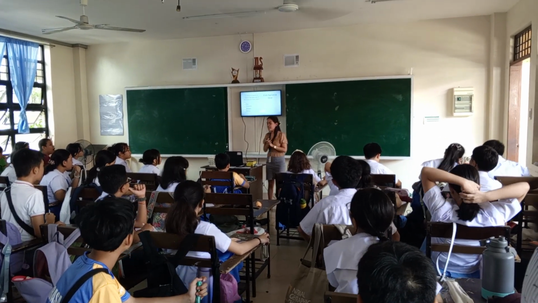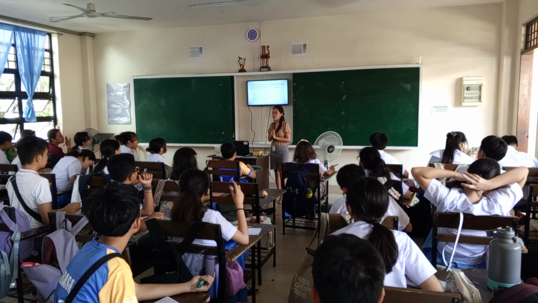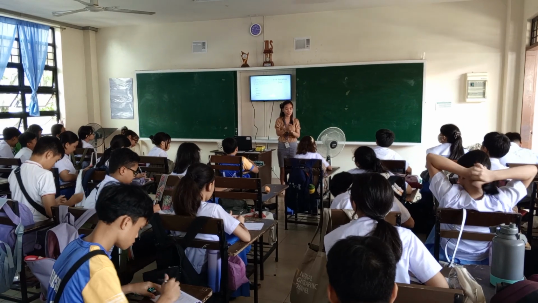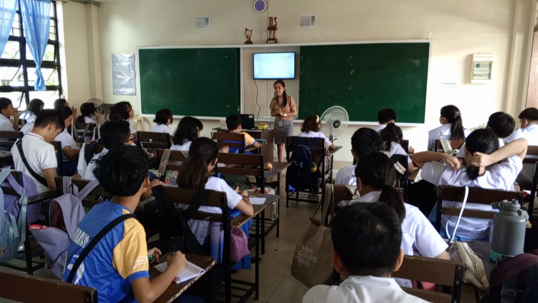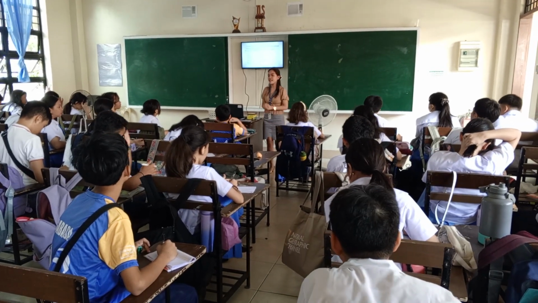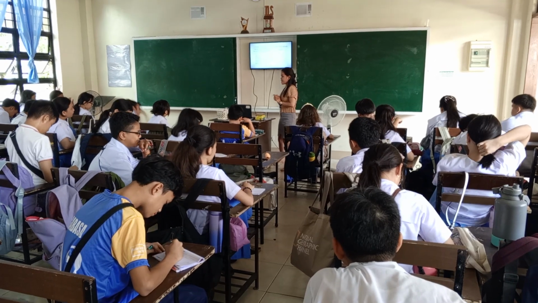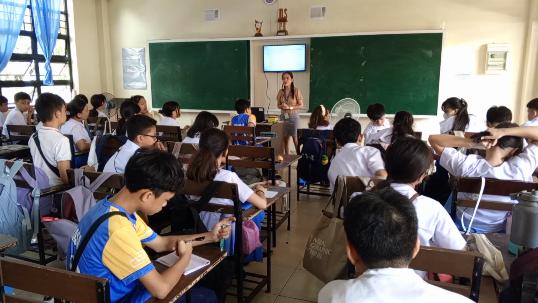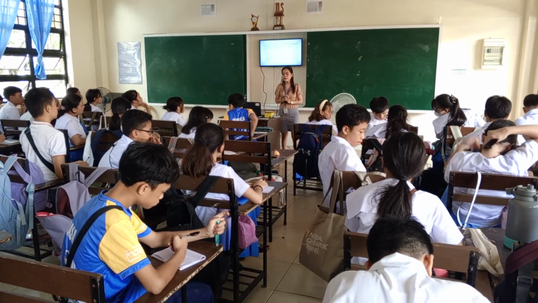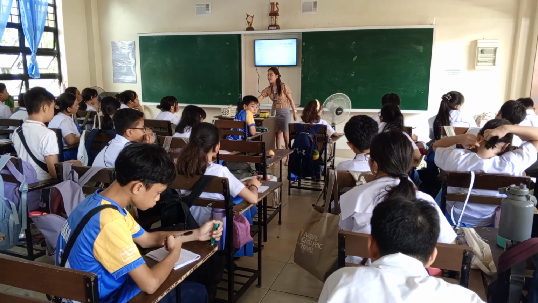For number 3, what is a person or animal that takes part in the action of the story called? A, plot. B, character. C, problem. D, setting. Again, I'll repeat. What is a person or animal that takes part in the action of the story? A, plot. B, character. C, problem. D, setting.